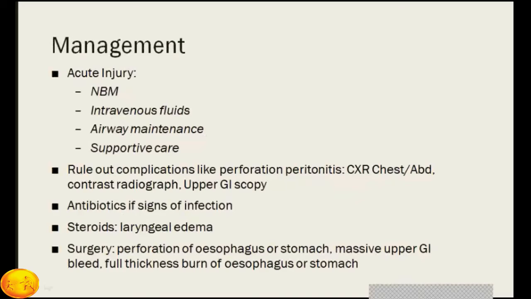In acute presentation, please don't try to put a Ryle's tube in patients with corrosive poison, because you may produce more harm, more injury to the tissue or mucous membrane, and you may perforate the stomach or esophagus. So no Ryle's tube insertion. Keep the patient NBM, give intravenous fluids, maintain the airway, start supportive care. Then you have to rule out complications like perforation peritonitis. For that, you will have to do an X-ray of chest or abdomen, maybe a contrast radiogram or a CT scan, and upper endoscopy when the patient is stabilized.